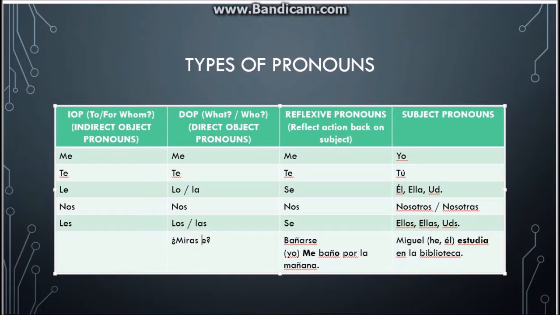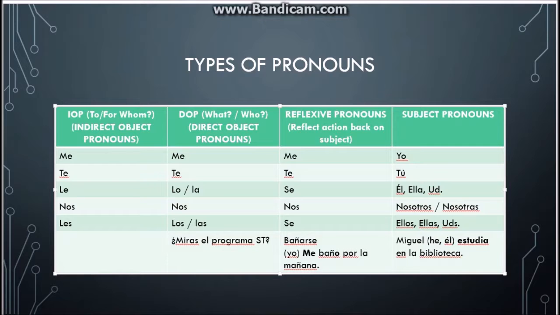"¿Miras el programa Shark Tank?" So does the person watch what? What does the person watch? What are we asking about? So remember, we have to ask what or who to find that direct object.